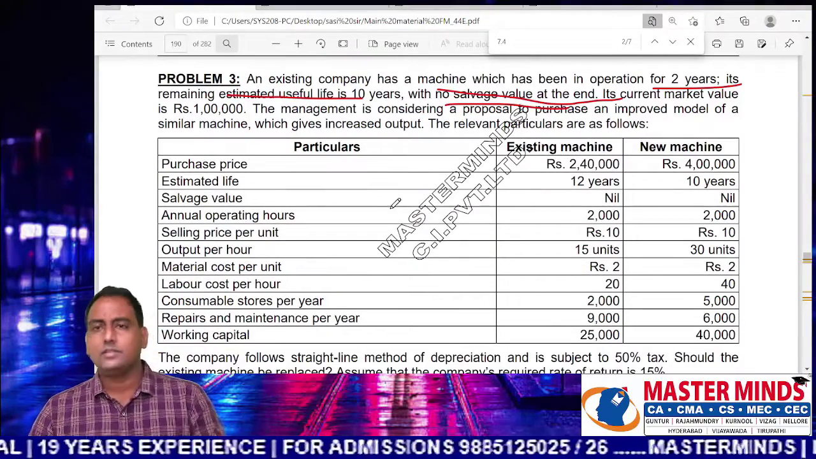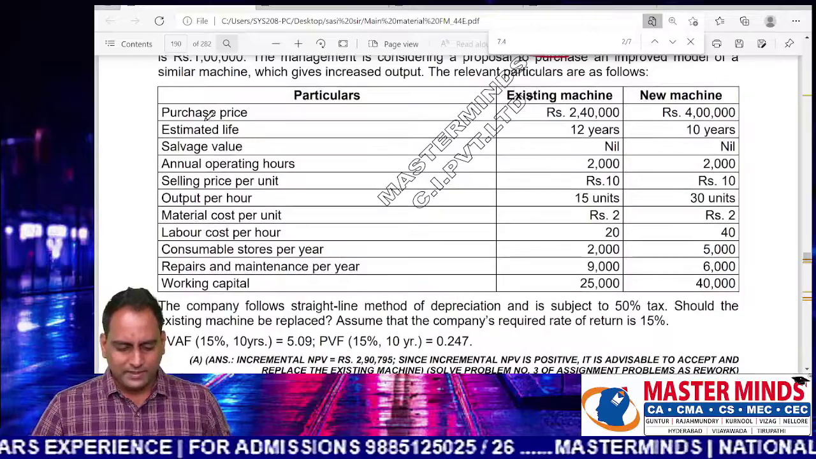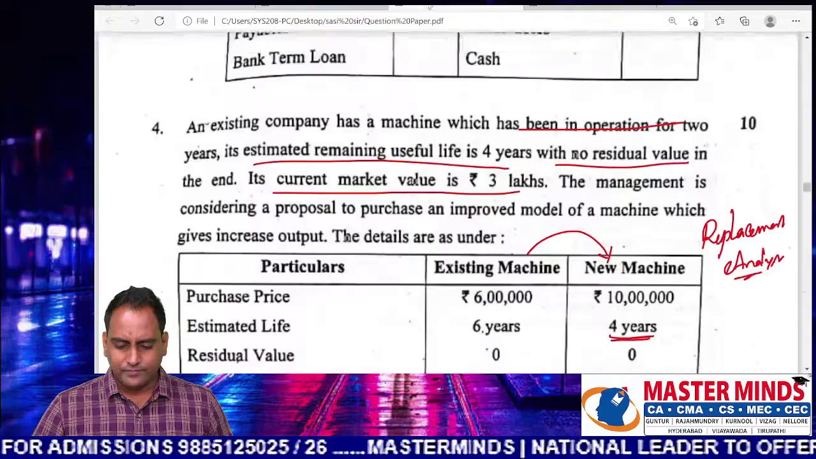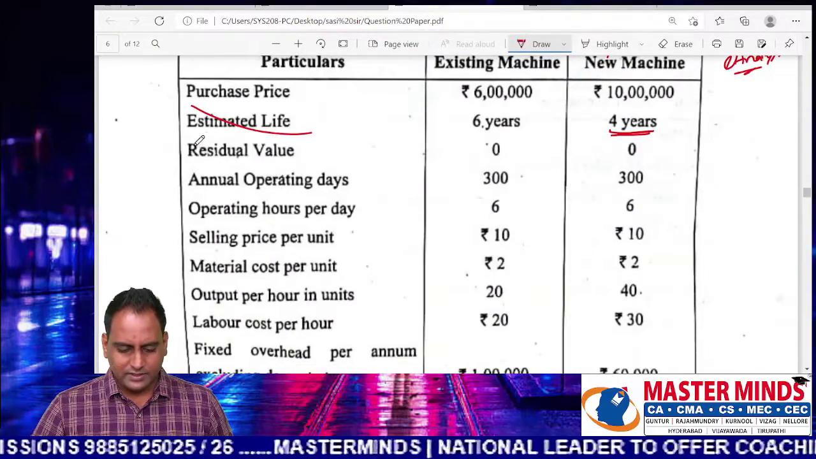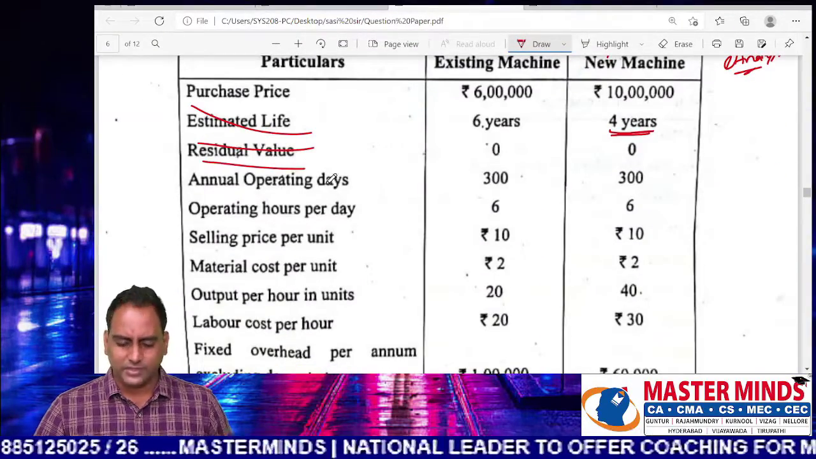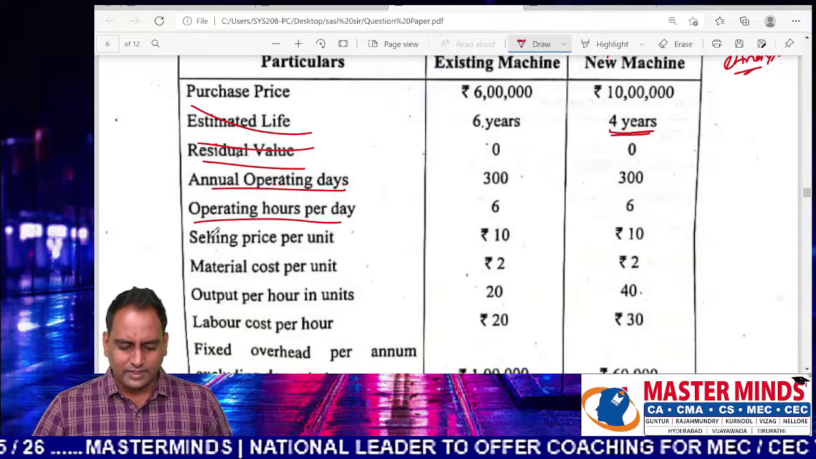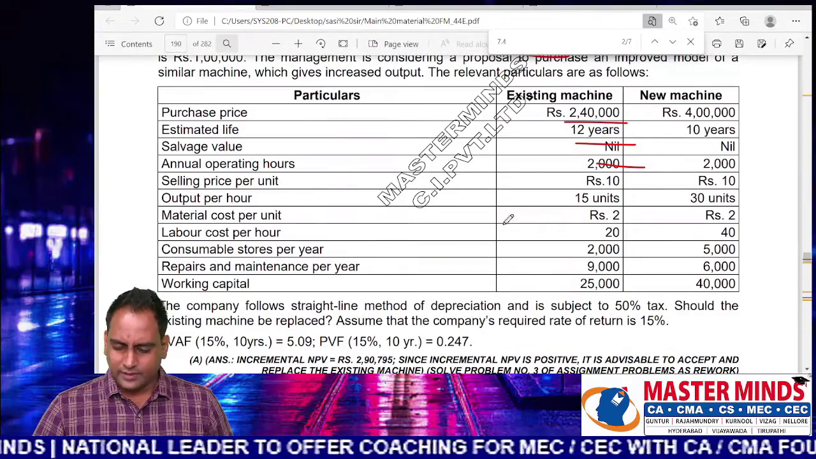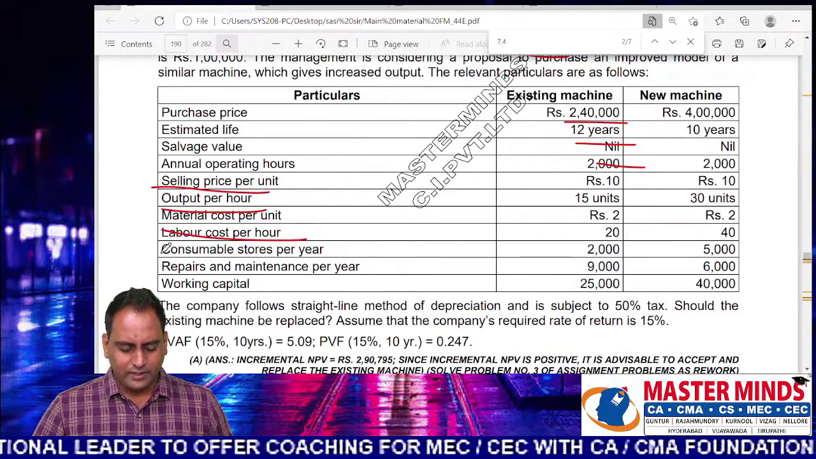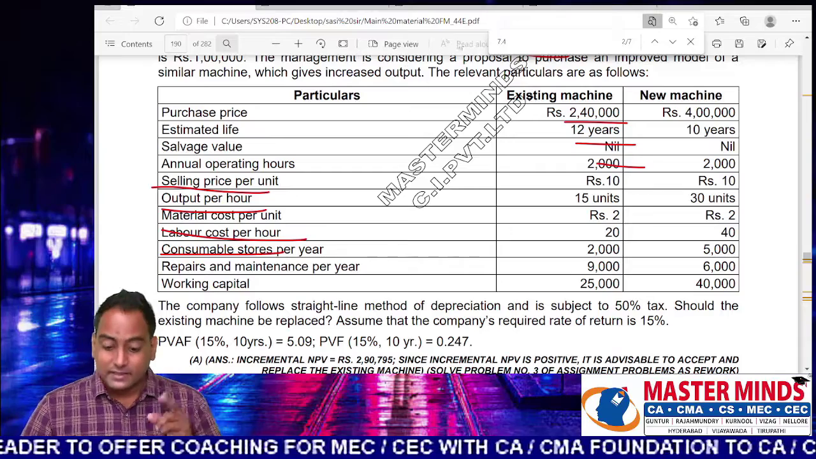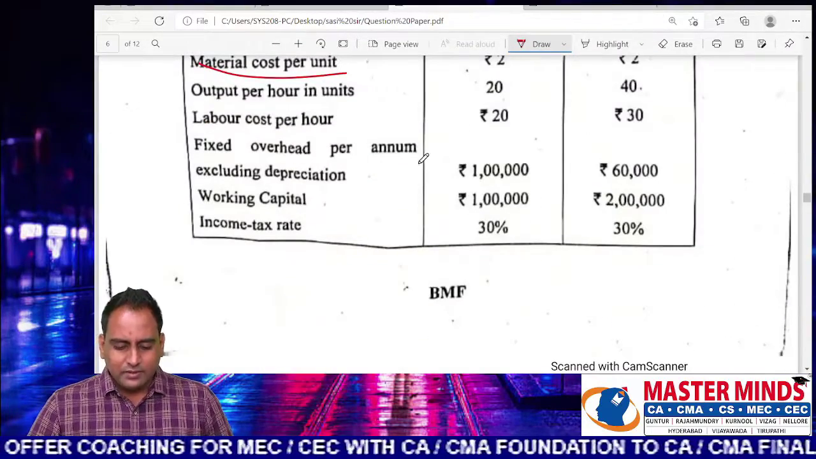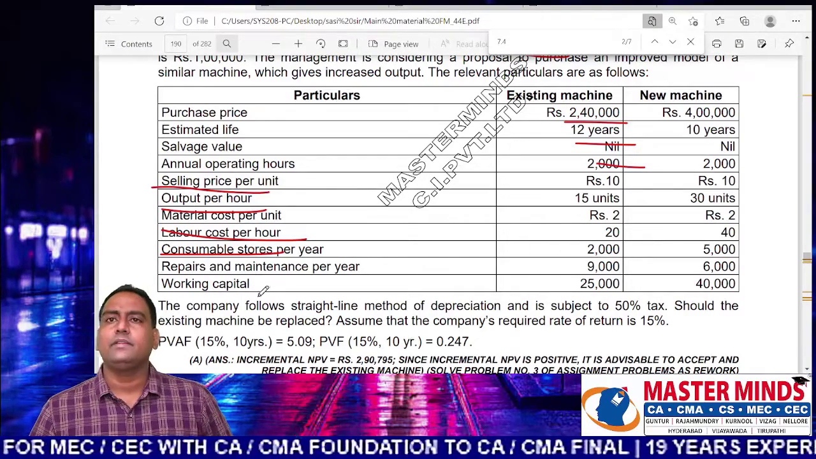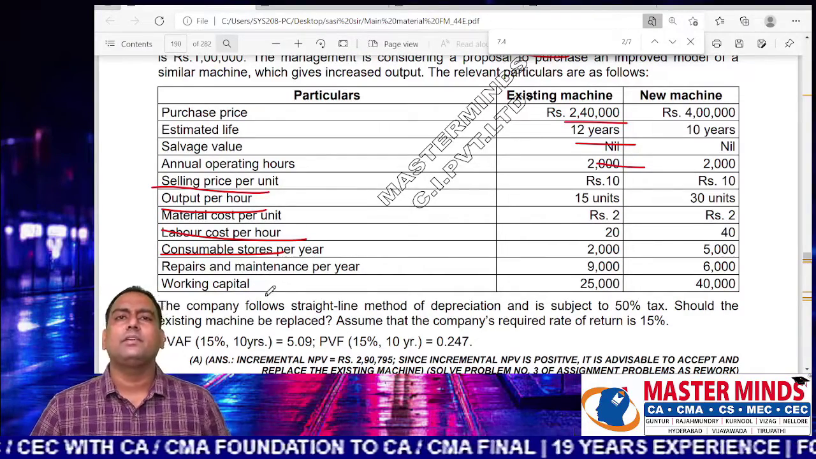So you can see existing machine and new machine. Purchase price, estimated life, salvage value, residual value, annual operating days, annual hours per day, selling price per unit, material cost per unit. You can see selling price, output, material cost, labor cost, everything is same except fixed overheads per annum. So consumable stores and repairs and maintenance, usually they are classifying as a semi-variable cost.